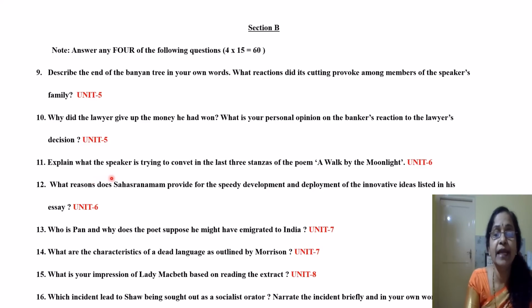11th question. Explain what the speaker is trying to convey in the last 3 stanzas of the poem A Walk by the Moonlight. You remember the poem, a very beautiful poem titled Walk by the Moonlight. So if you remember, the poem A Walk by the Moonlight gives us a kind of reforming and refreshing kind of experience to the reader. And the last three stanzas especially, they provide a kind of pilgrimage to the reader as if he's traveling and he gets a beautiful experience of walking through the moonlight.